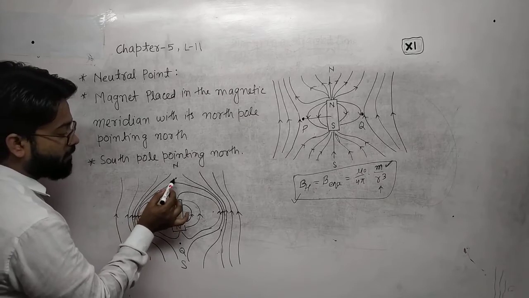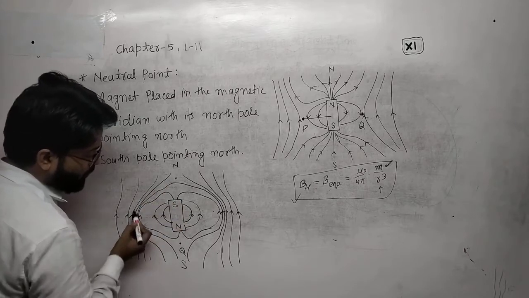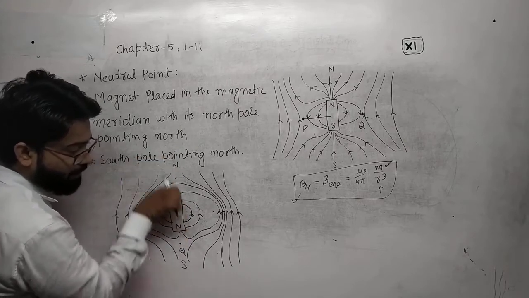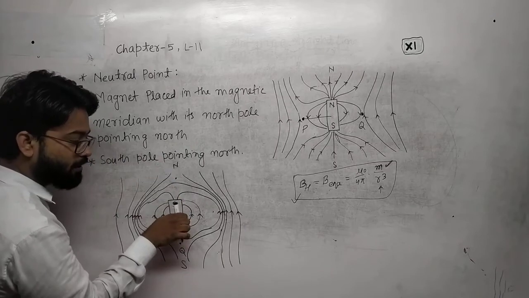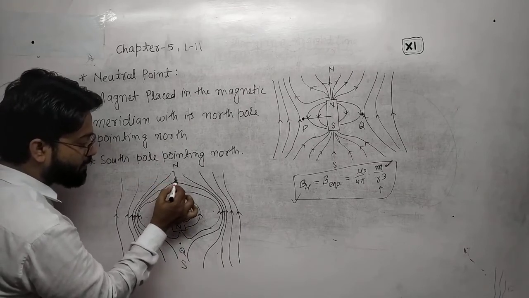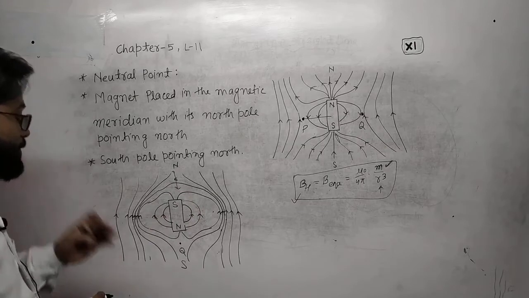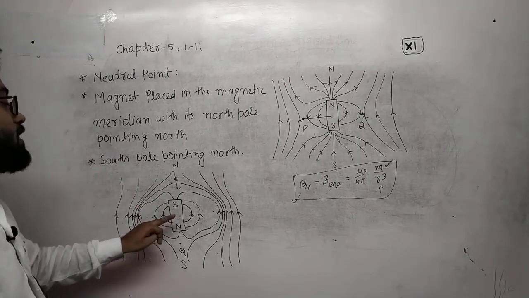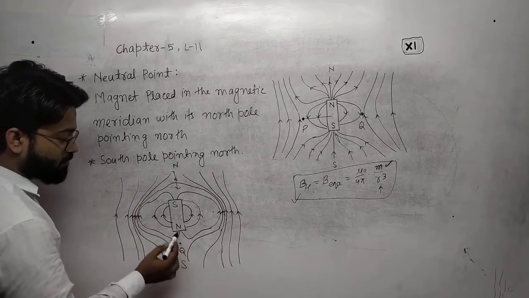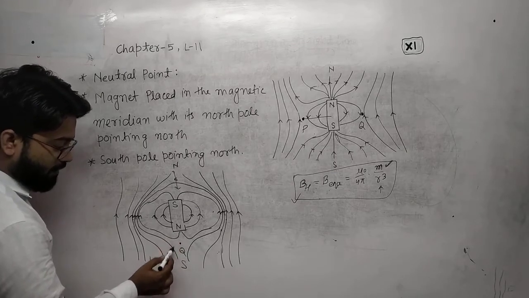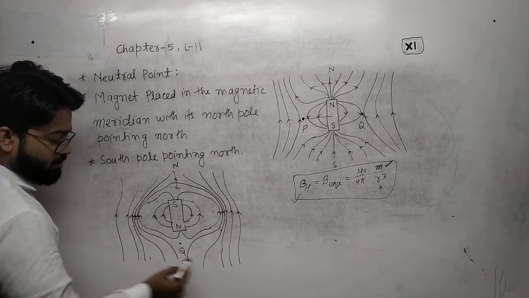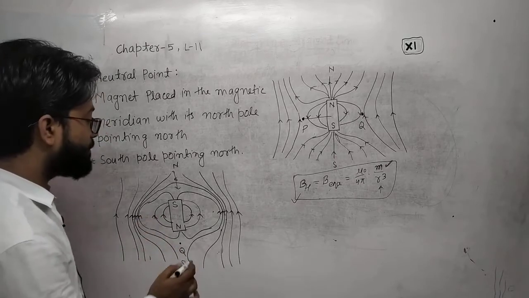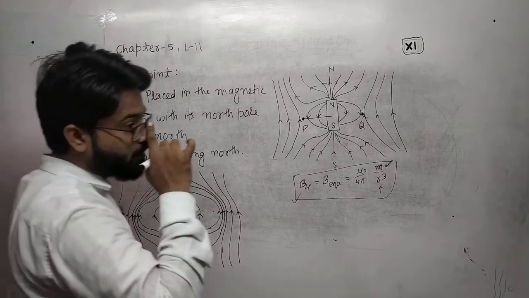Here the magnetic field due to the Earth is in the up direction, and this is the south pole, so the bar magnet's field will be into the south pole. That means there will be opposite magnetic fields, one upward due to the external magnetic field and one downward due to this bar magnet. Same here at the north pole: the field will be downward, and the external field is upward. There may be a chance of a neutral point.